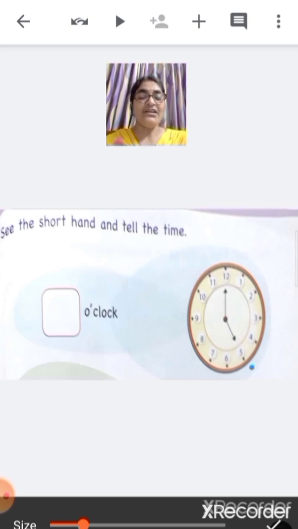It is on 5 and the big hand is on 12. So what will be the time? Because the hour hand is on 5, that means it is 5 o'clock. So you will write here 5. O'clock is already written.